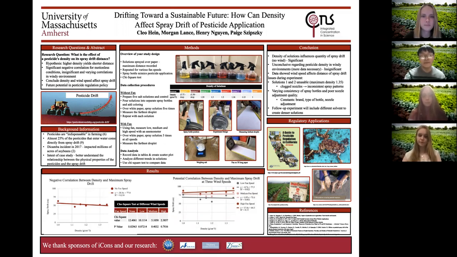So in our case study, we plan on analyzing the effect of a pesticide's density on its spray drift distance. We predict that there will be a negative correlation between the two variables, thus lower densities will travel farther. From our results, we found a significant negative correlation for motionless conditions and some insignificant and varying correlations in windy conditions. We can conclude that density is a significant factor in a motionless environment, but density is not as significant in a windy environment. Our hope with improving our understanding of spray drift is to inform policies and pesticide regulations that would in turn reduce drift and pollution.